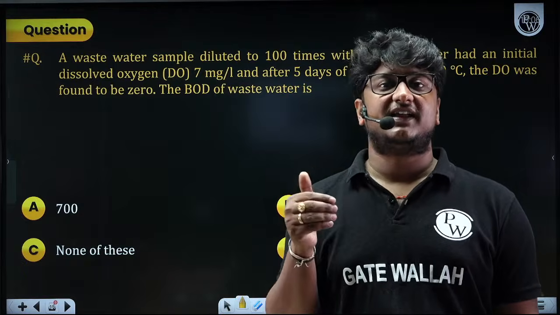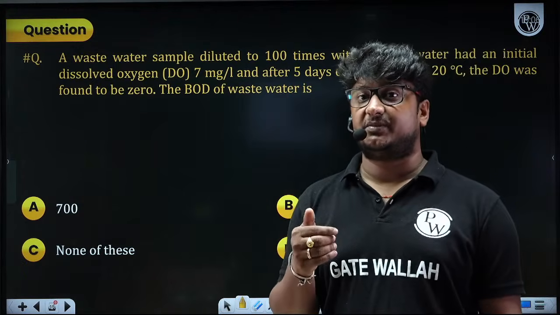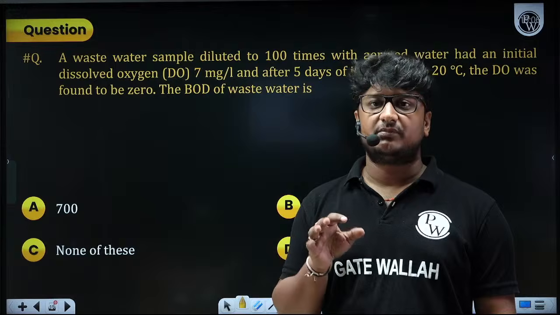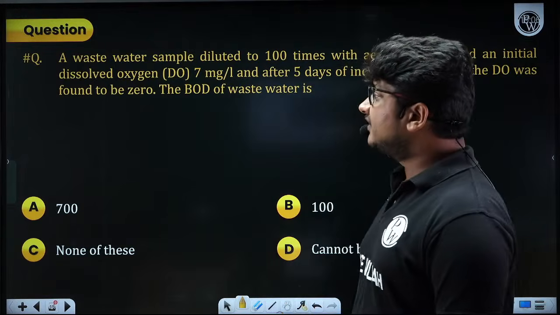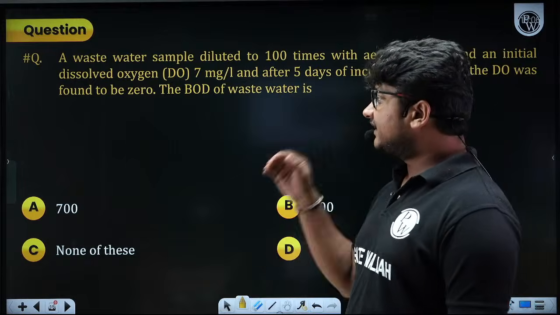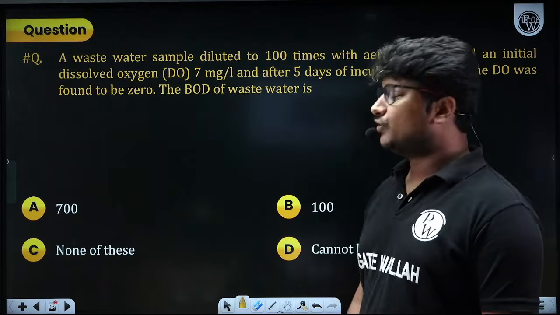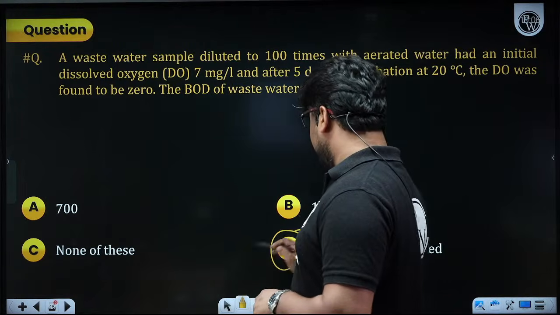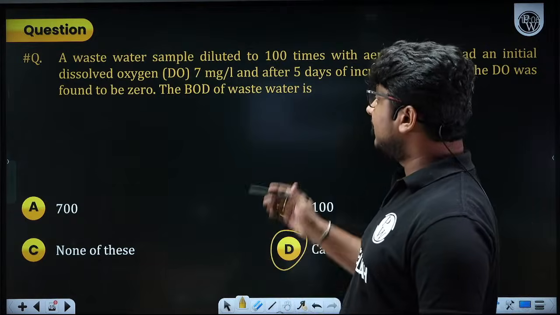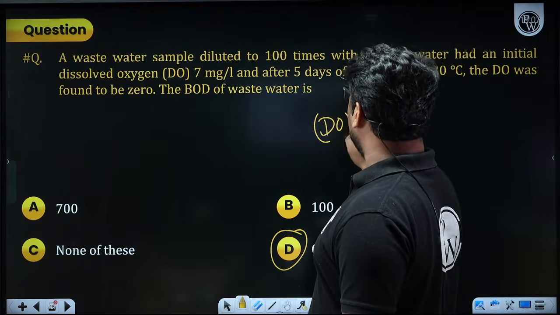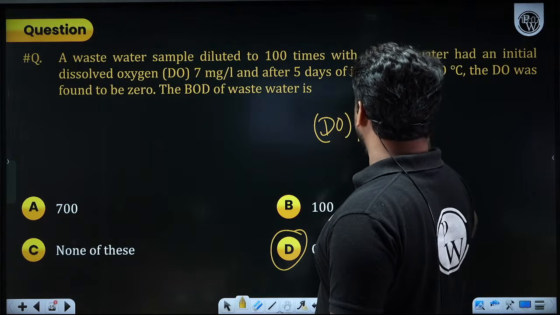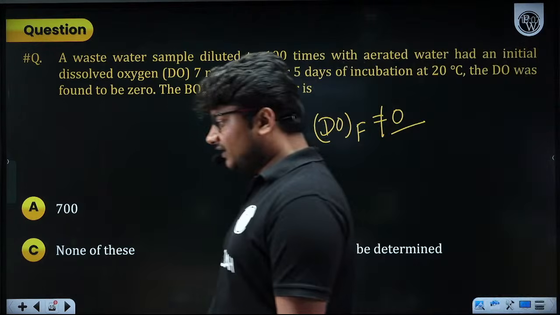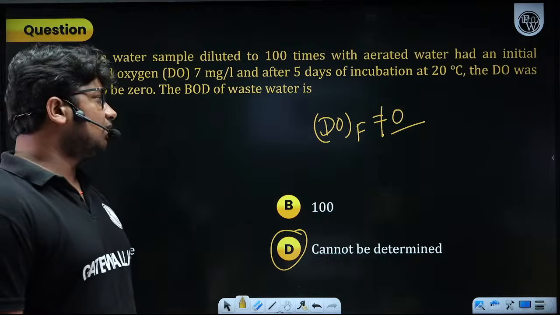Because you are measuring data only after 5 days, once you take out the BOD bottle from the BOD incubator, this data will be irrelevant for you. With this data, you will not be able to find out the BOD value. So the right answer for this question is D, cannot be determined. Always remember, DO final can never be 0. It is not allowed. In the BOD test, you cannot get 0 for DO final.